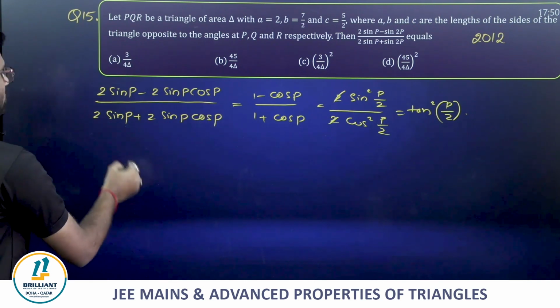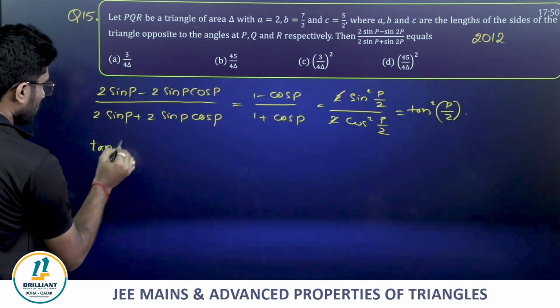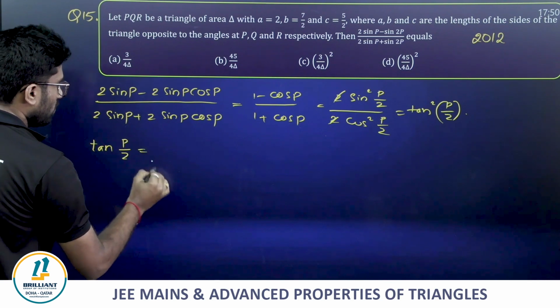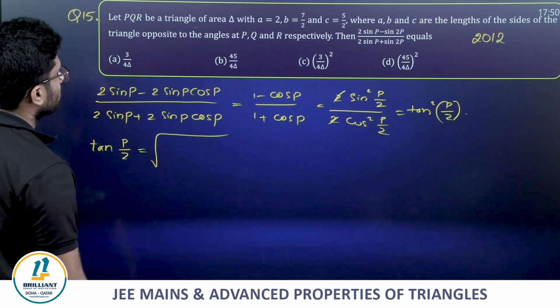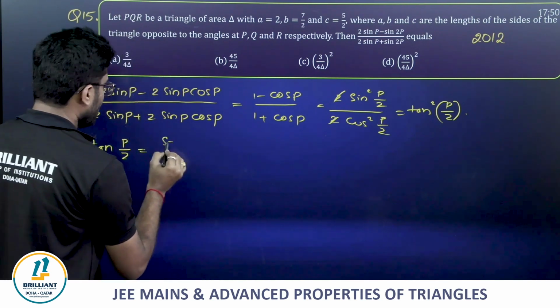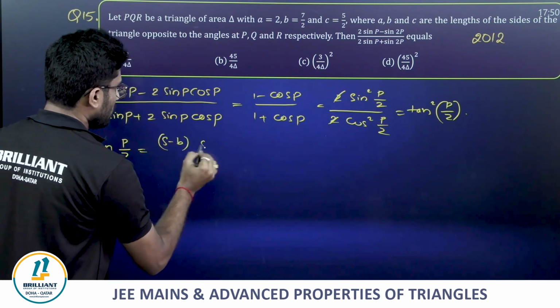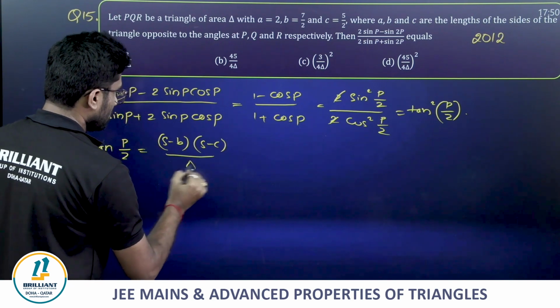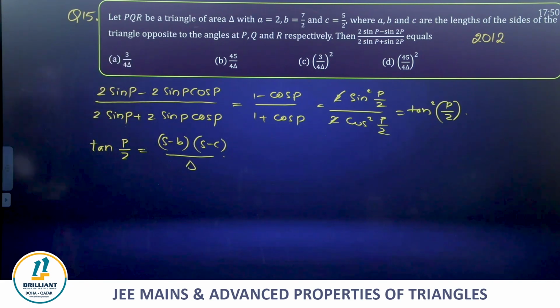What is tan P by 2 in general? Tan P by 2 is the square root of, or directly we can write it as S minus B into S minus C by delta.